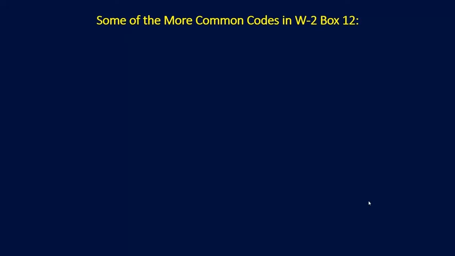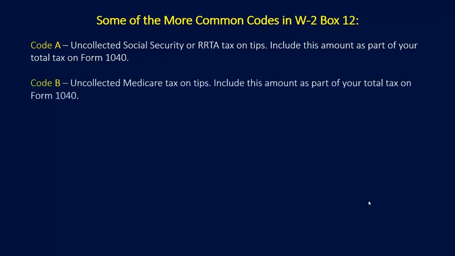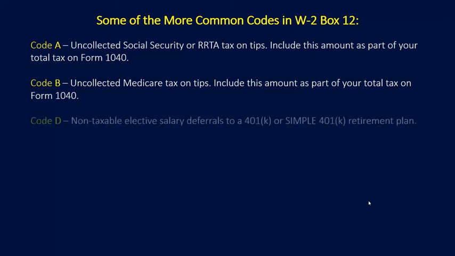Some of the more common codes in W-2 box 12 are code A, which represents uncollected Social Security or railroad retirement tax on tips; you would include this amount as part of your total tax on Form 1040. Code B is considered to be uncollected Medicare tax on tips. You would include this amount as part of your total tax on the 1040 as well. Code D, which we just saw, is a non-taxable elective salary deferral to a 401(k) or retirement plan or a SIMPLE 401(k).